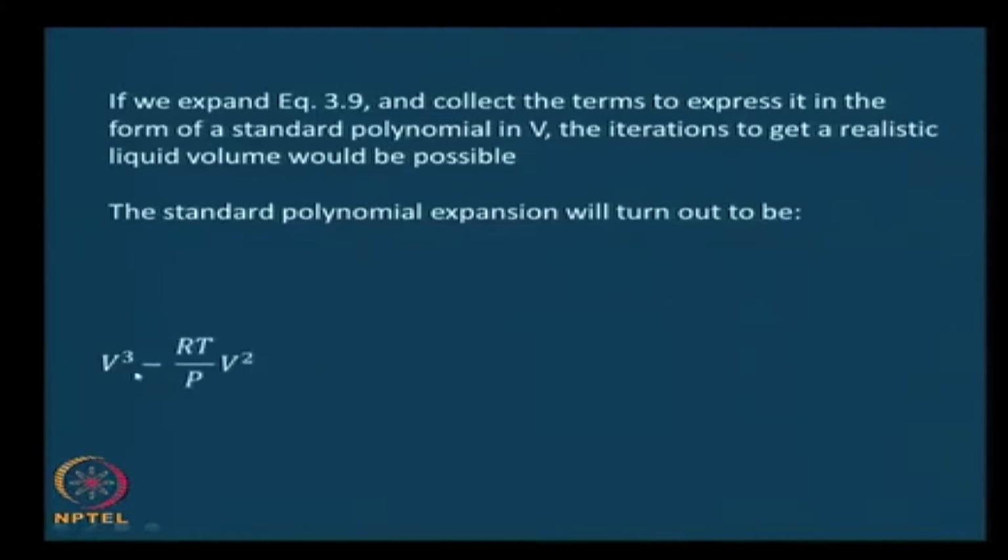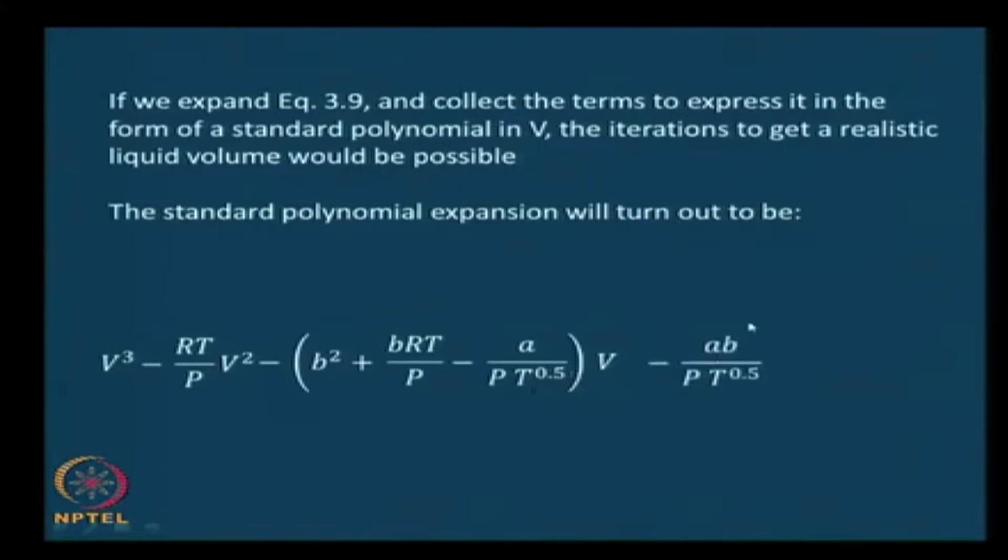You will get a V cubed term there, minus RT by P V squared, minus all these are the terms that go along with V as a product, B squared plus B RT by P minus A by P T power 0.5, minus A B divided by P T power 0.5 constant term, equals 0.